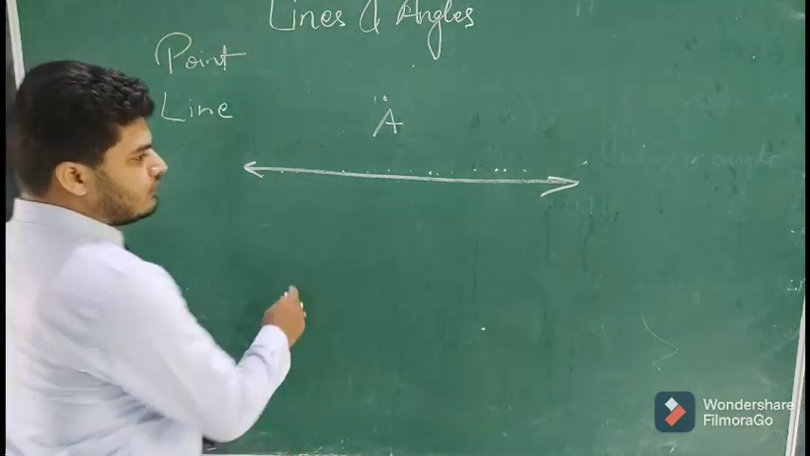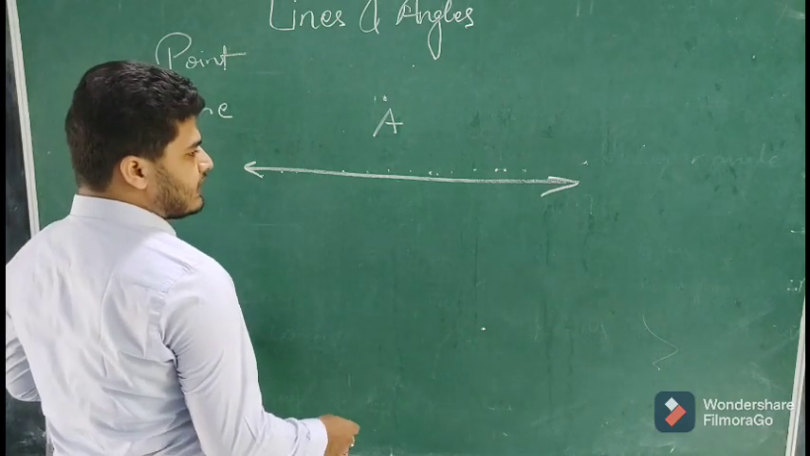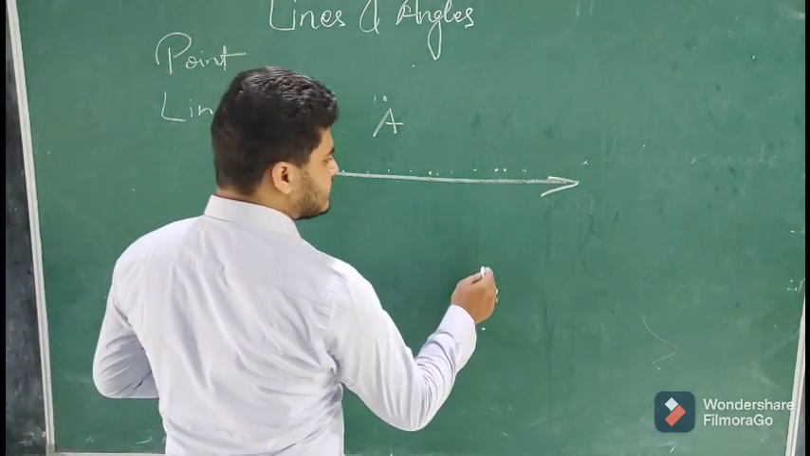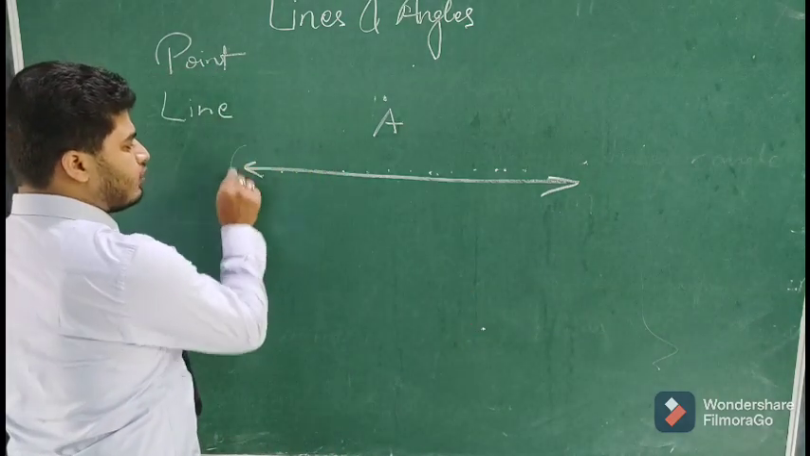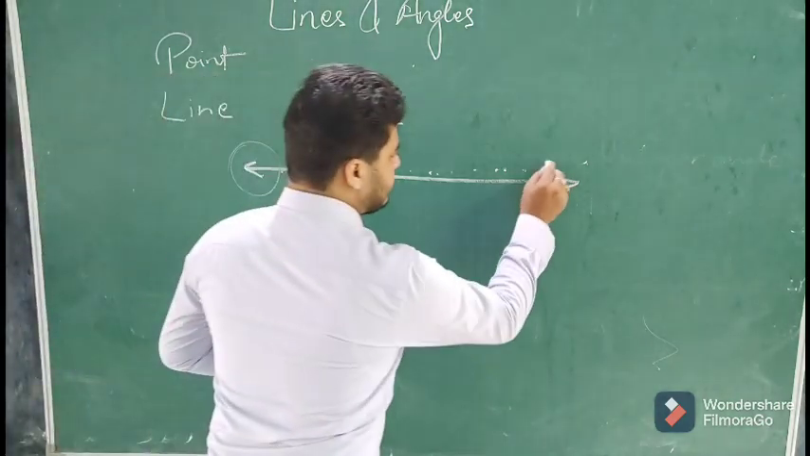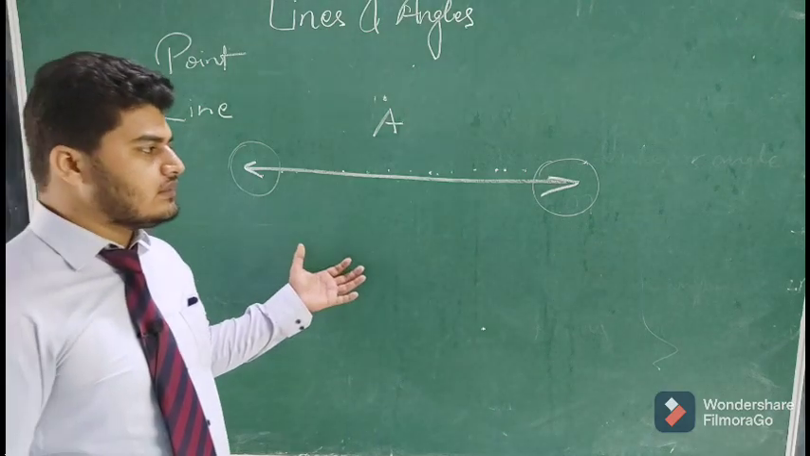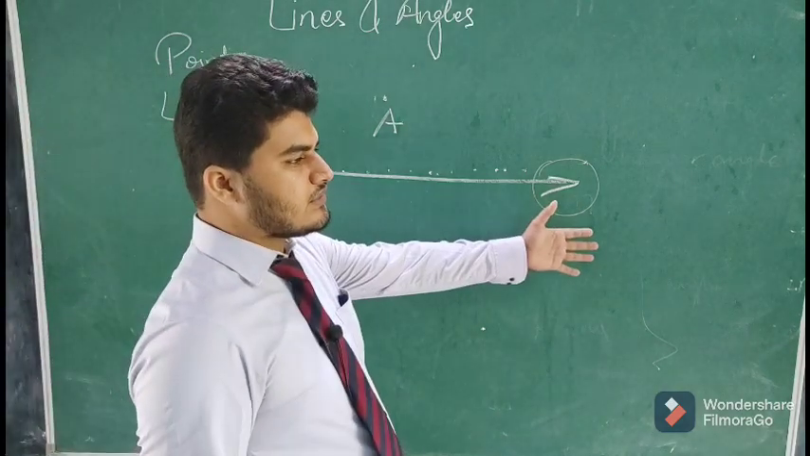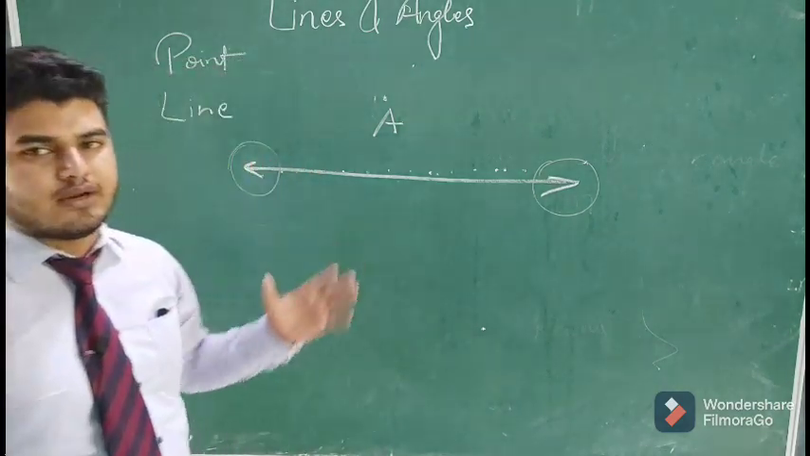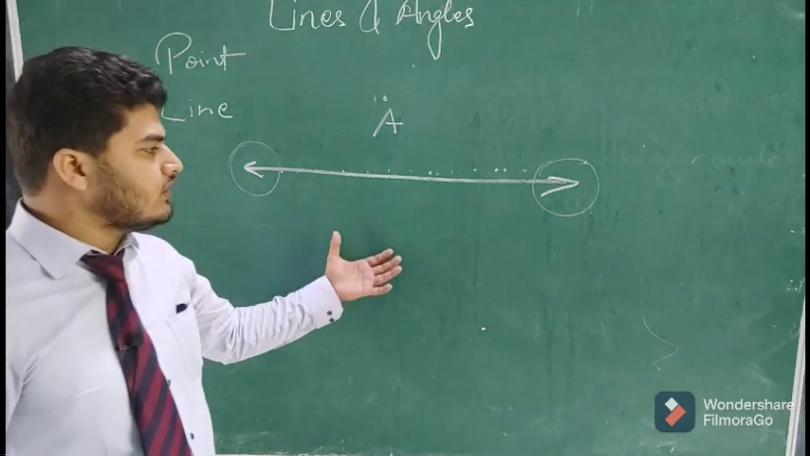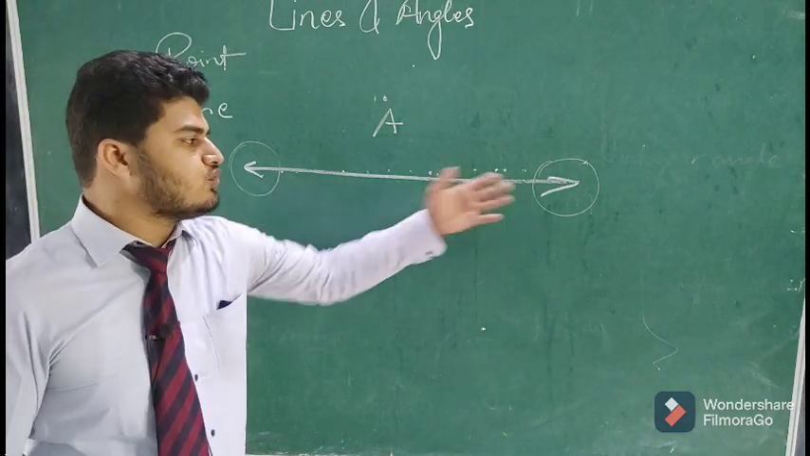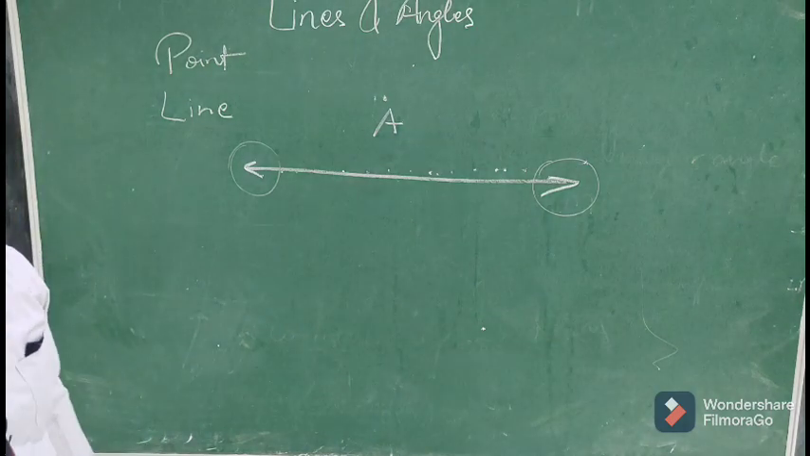So a line drawn with two arrows means that it has neither a fixed starting point nor a fixed end point. It can be of any length, it can be increased, it can be decreased accordingly. So it is drawn with a straight line having two arrows at the two ends.